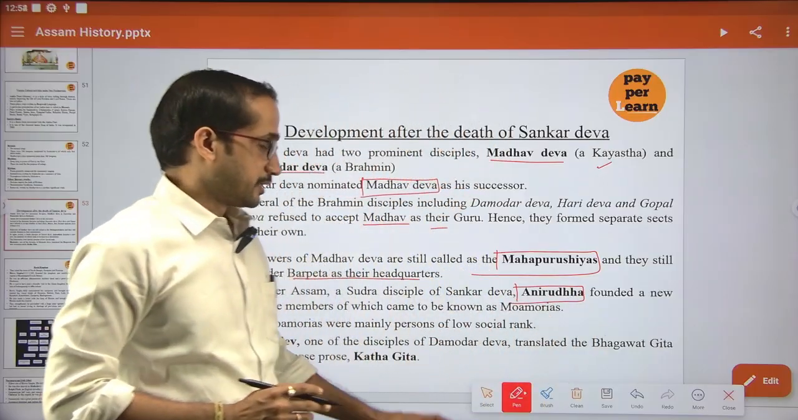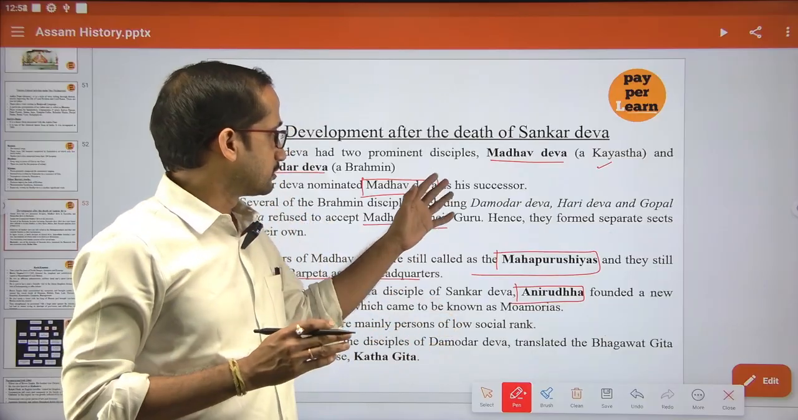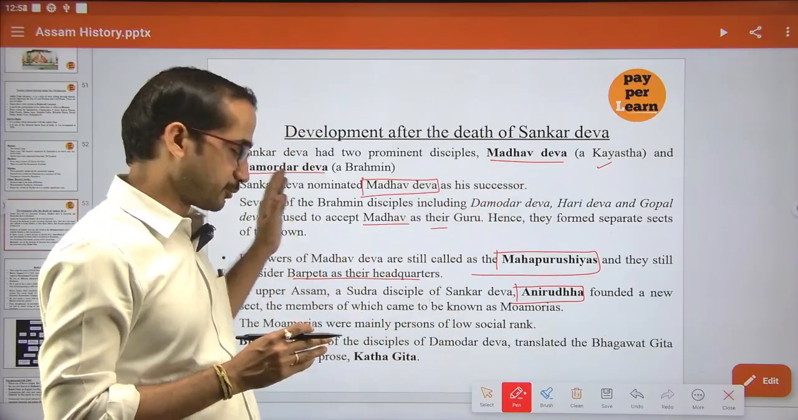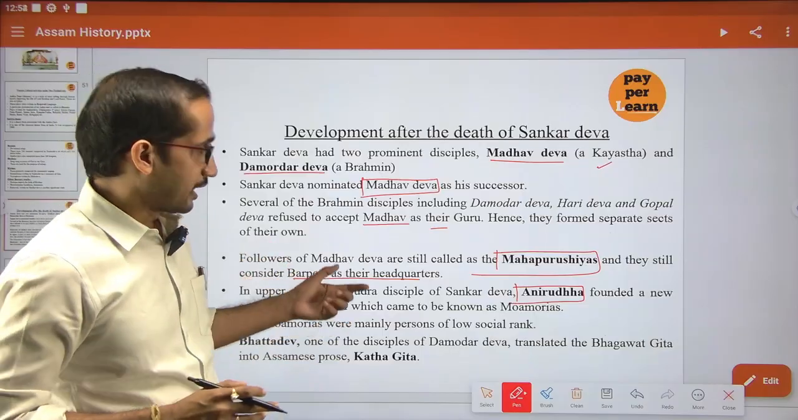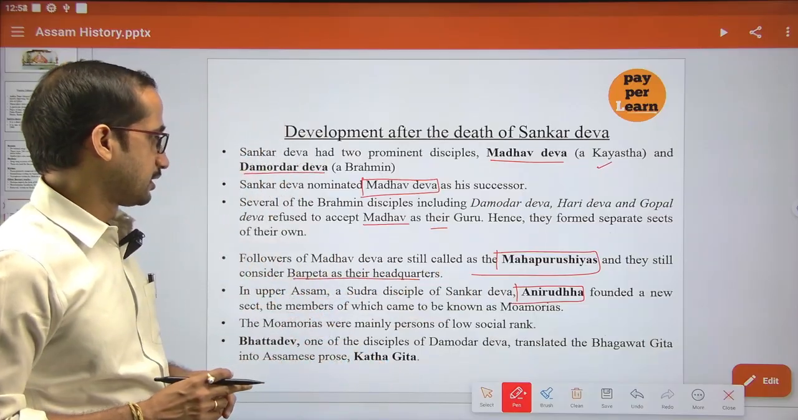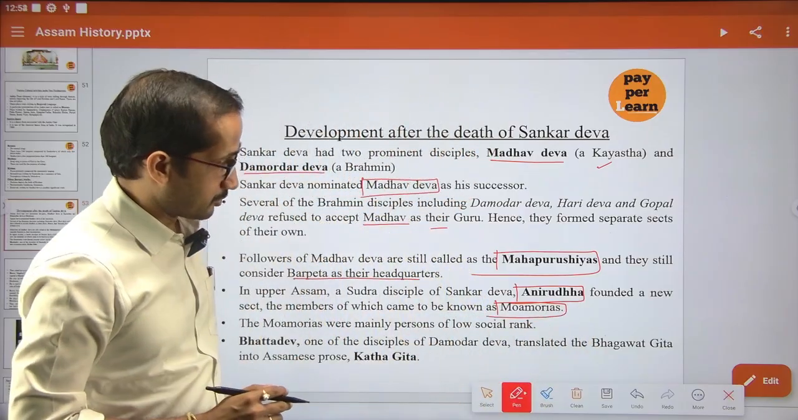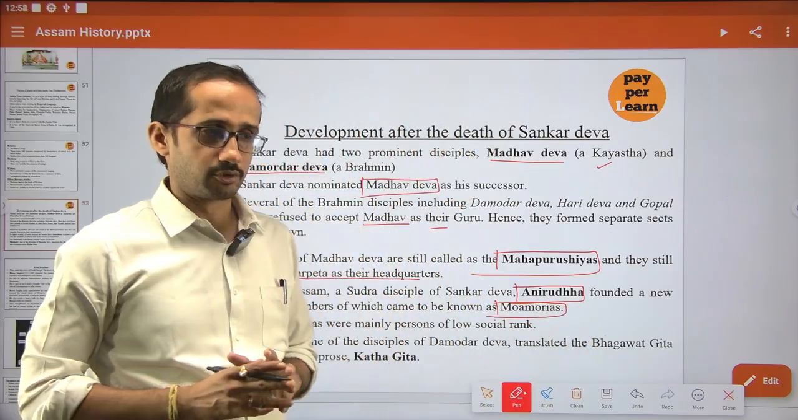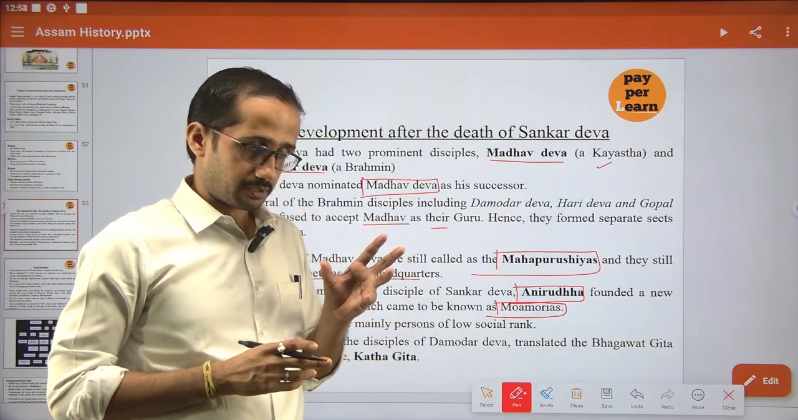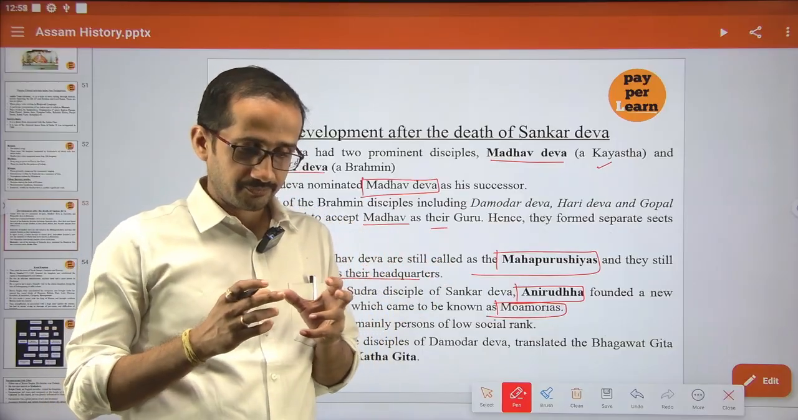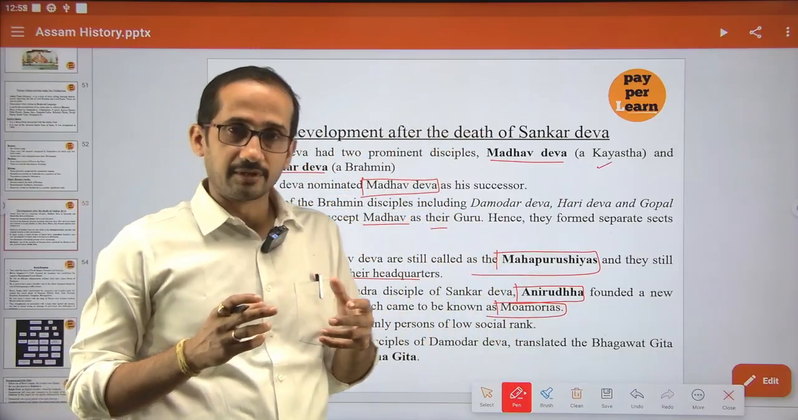After the death of Shankardev, there was a division among his disciples. On one side there is Madhavdev, and on the other side Damodar Dev and his followers. And again in Upper Assam, the Sudra caste under Aniruddha formed a new sect, known as Moamoria. We will discuss the Moamoria revolt in the Ahom administration. This Moamoria revolt played a very significant role in weakening the internal stability of the Ahom administration.